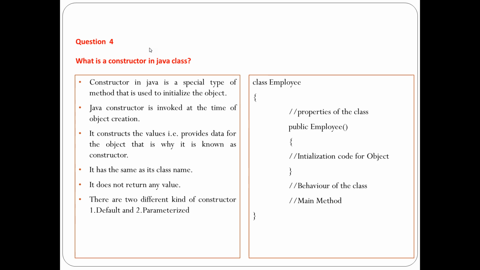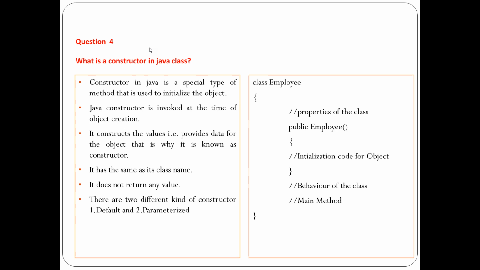Now coming to question number 4, what is a constructor in the Java class? So that we are going to discuss now. A constructor in Java is a special type of method that is used to initialize the object, and a Java constructor is invoked at the time of object creation.